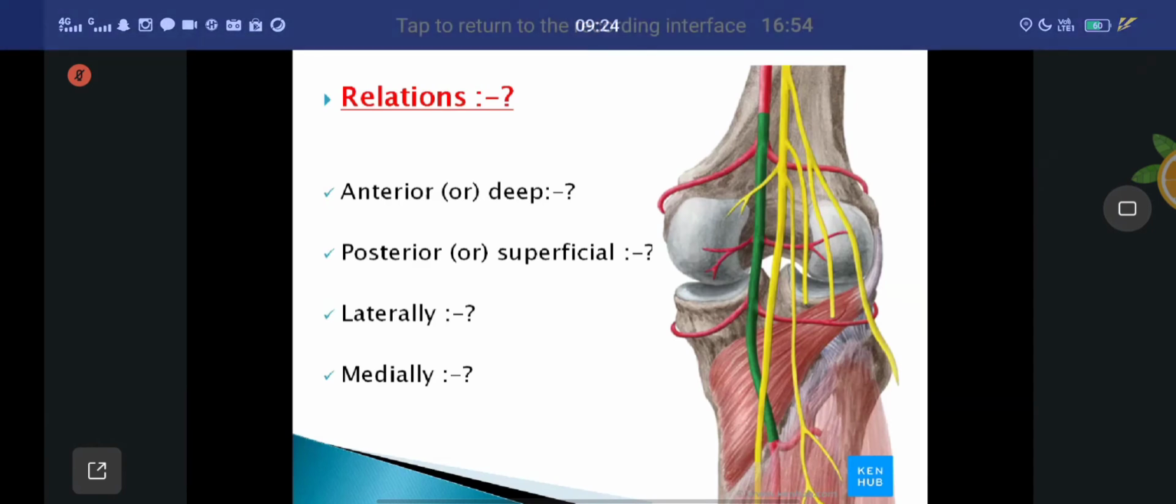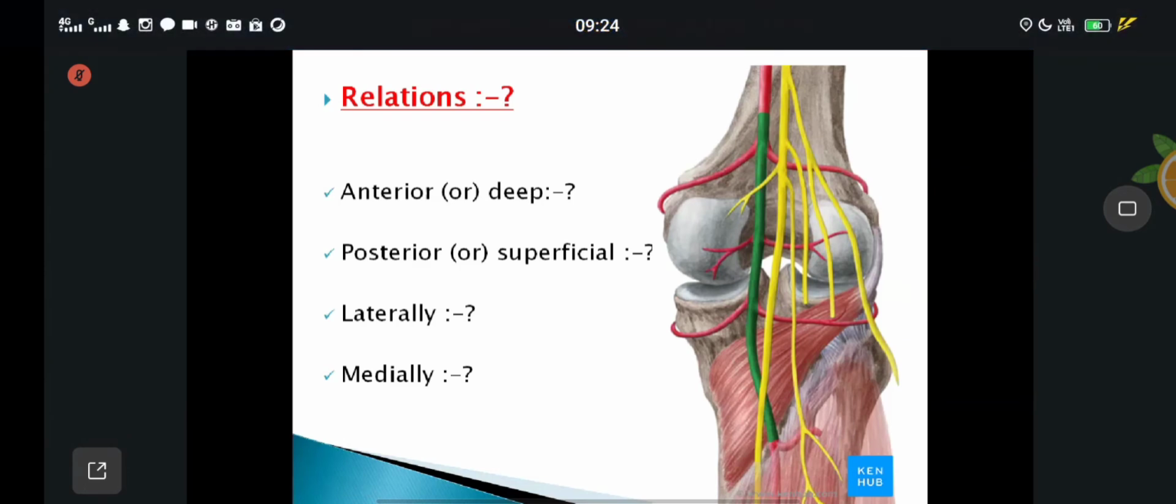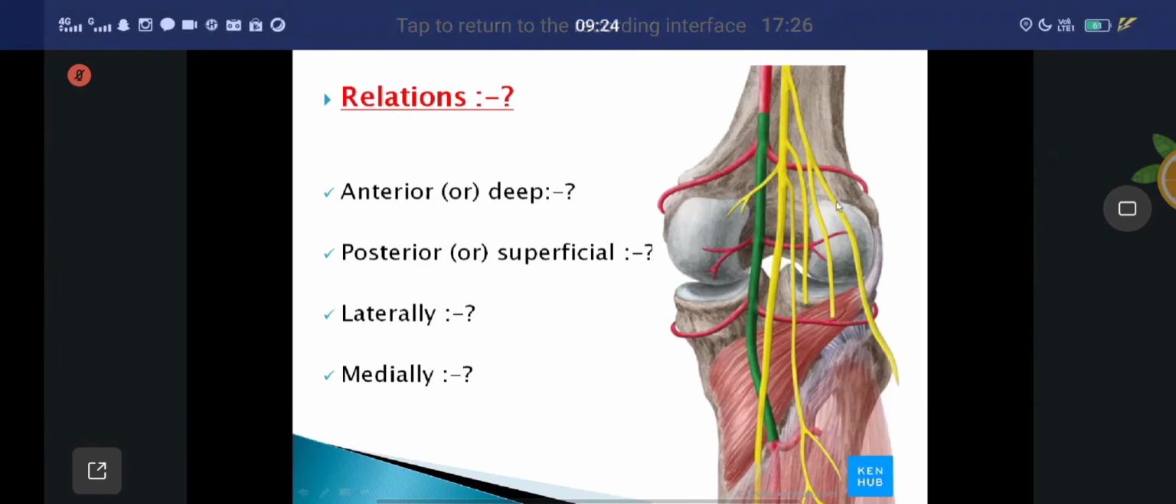Anterior is also called deep. Anteriorly you mainly see the floor of the popliteal fossa, mainly formed by the popliteal surface of the femur. After that, the capsule of the knee joint. In the lower part you can see the popliteus muscle. These are the anterior, also called deep, relations. The posterior, also called superficial, is mainly the remaining structures: the tibial nerve, popliteal vein, and fascia. Medially and laterally, mainly the genicular branches of the artery. These are the relations of the popliteal artery.